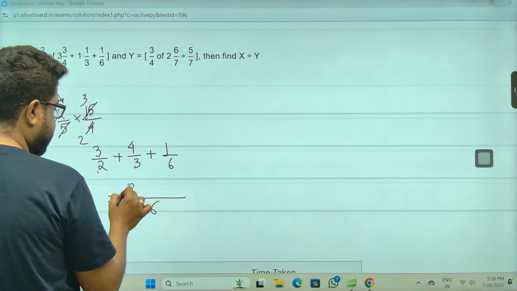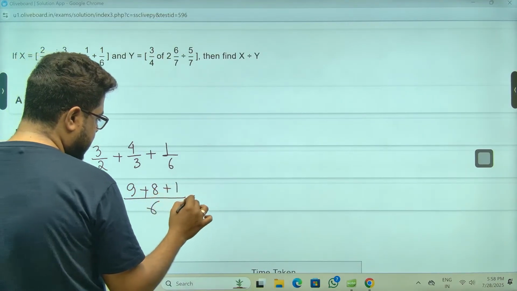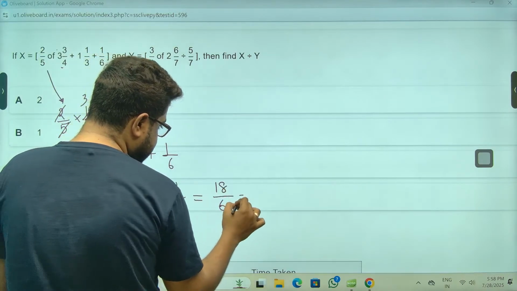So 3 3s are 9 plus 8 plus 1, so 18/6, 3 has come. This is x.